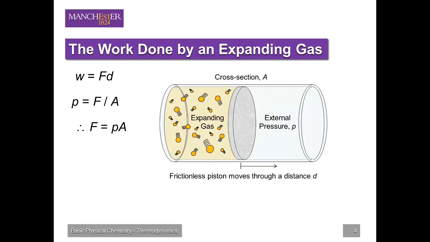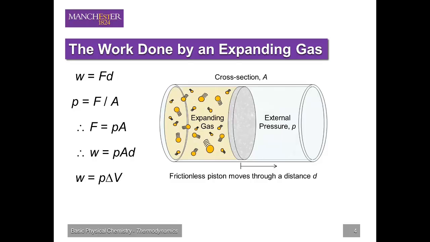If we now substitute this expression for the force exerted on the piston into the expression for the work done by the gas, we find that the work done by the gas is equal to the pressure multiplied by the cross-sectional area of the piston multiplied by the distance through which the piston moves. But the cross-sectional area of the piston multiplied by the distance through which the piston moves is equal to the change in volume of the gas, delta V. So, the work done by the expanding gas is equal to the pressure multiplied by the change in volume of the gas. Hopefully, this intuitively makes sense.